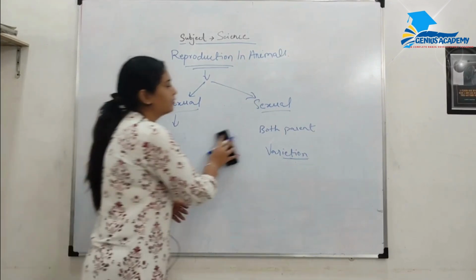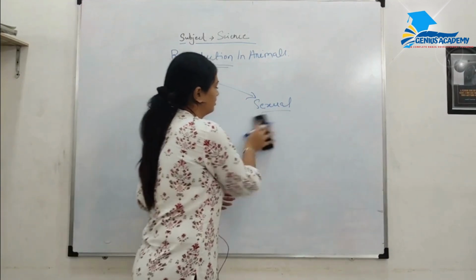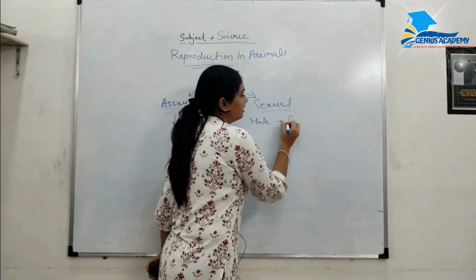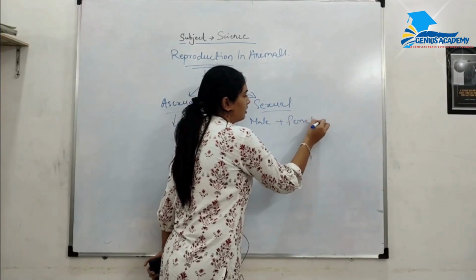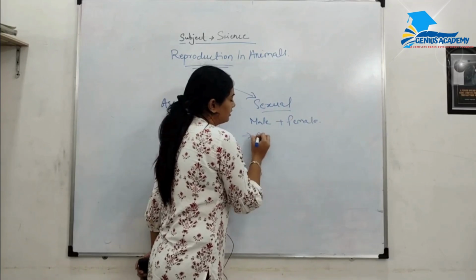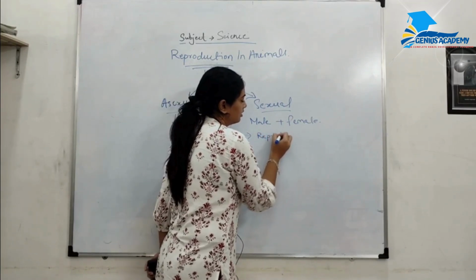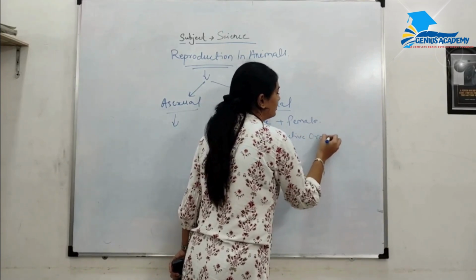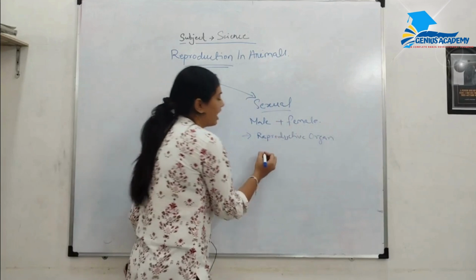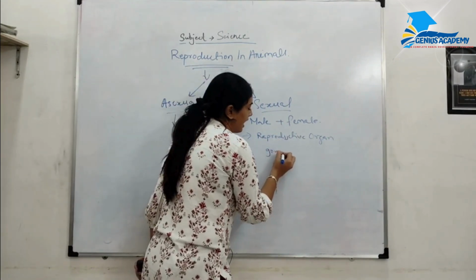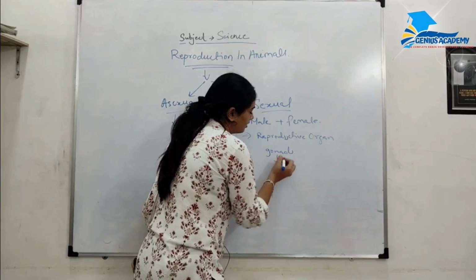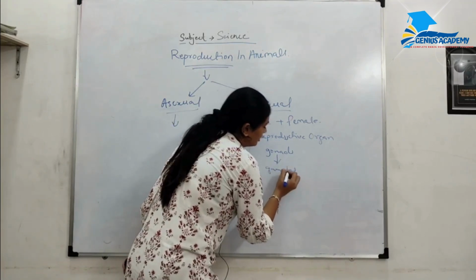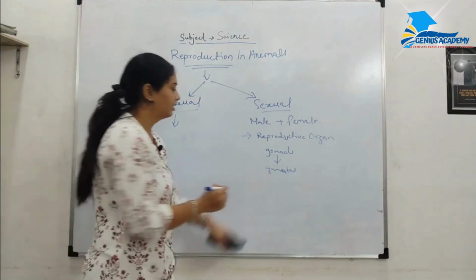Now in sexual reproduction, both male and female are involved. So, the reproductive organs of male and female are called gonads, and these gonads have gametes which are reproductive cells.